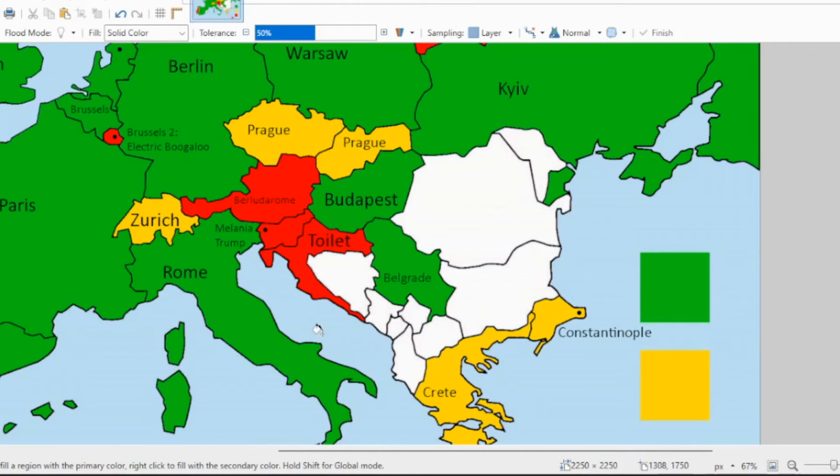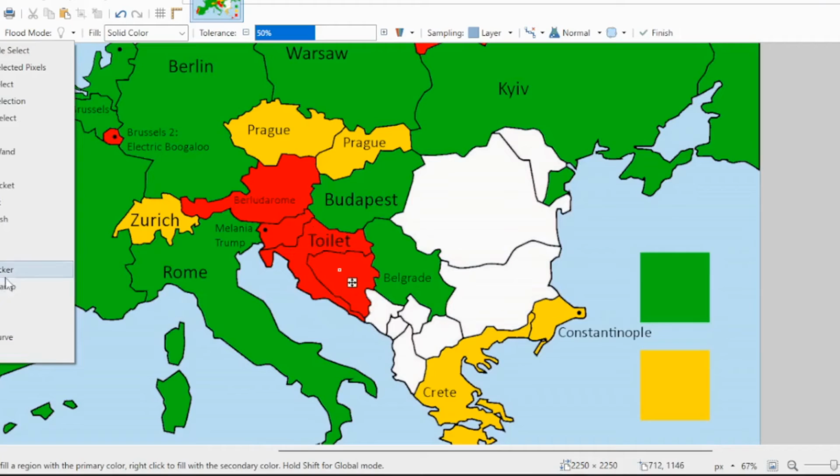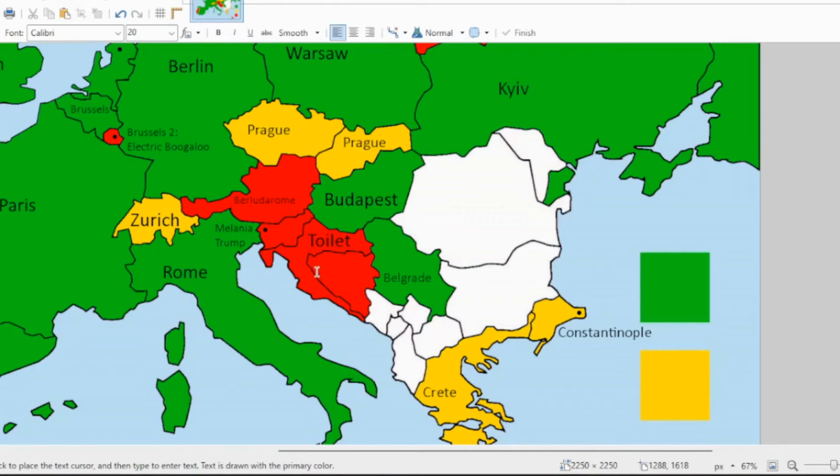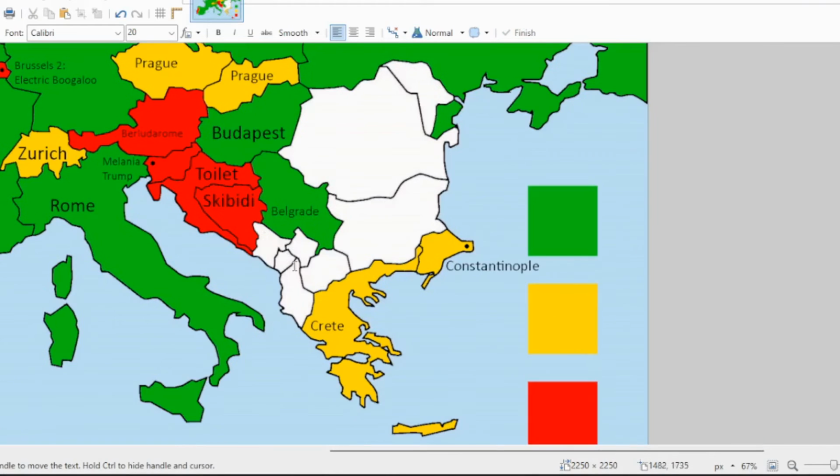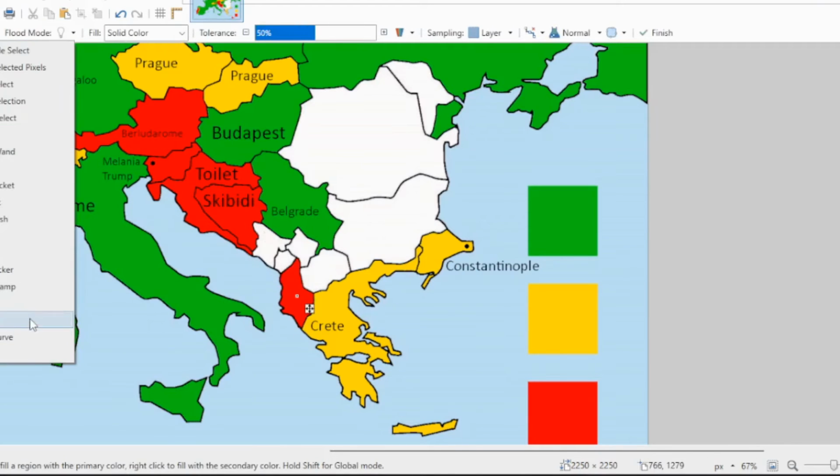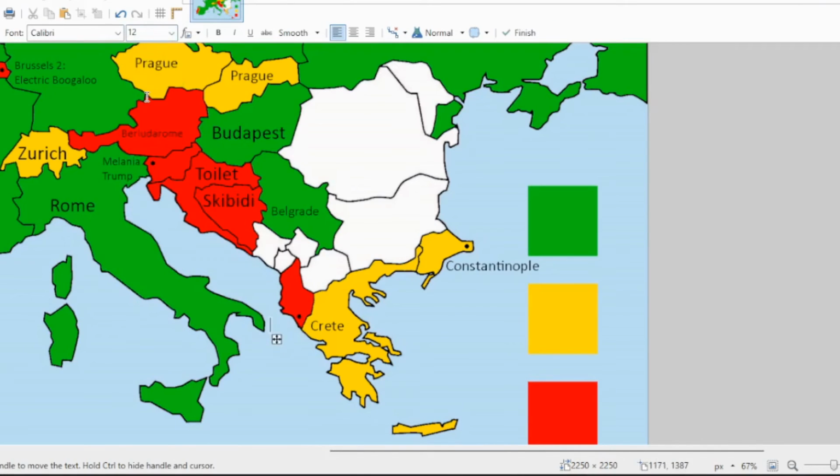Okay guys, I'm back from the toilet, and now we're going to get the country name for Bosnia and Herzegovina. I don't know how to pronounce the second one, and I'm not going to pretend I can. Anyways, these two fit into each other right together like a jigsaw, like all these countries do, but these ones especially. So these two have got to be related, so if this one is toilet, then this one just has to be skibbity.